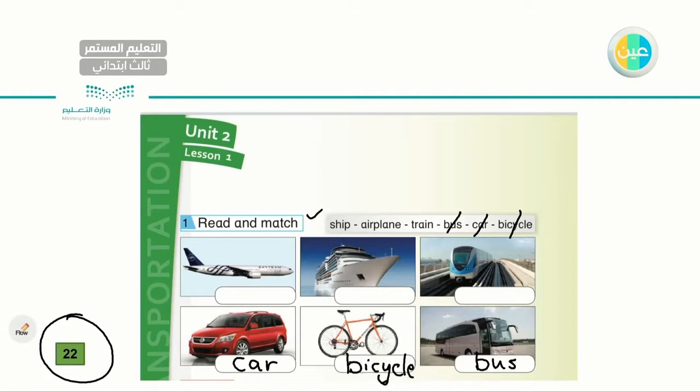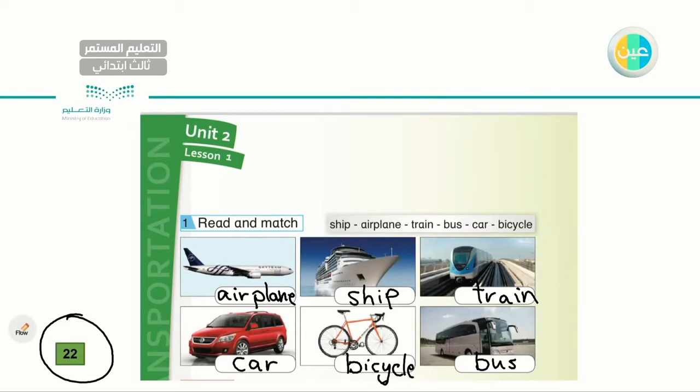So I have ship, airplane, and train. Airplane, I usually use it for long destinations. So this is an airplane. Very good. I have a train and a ship. Ship, we always use it in the water. So this is the ship and this is the train. Very good, very good. So let's try to read the words one more time. I will clean this one. So let's try to read it one more time together.